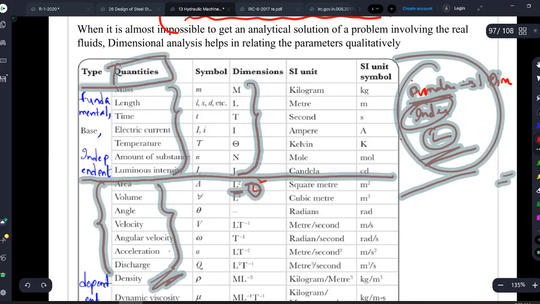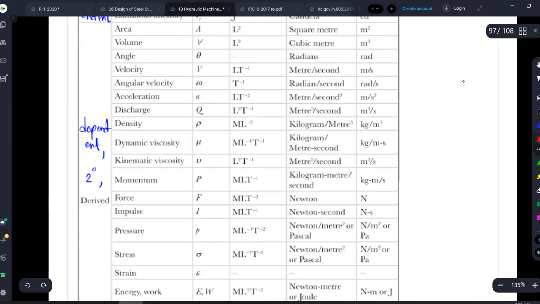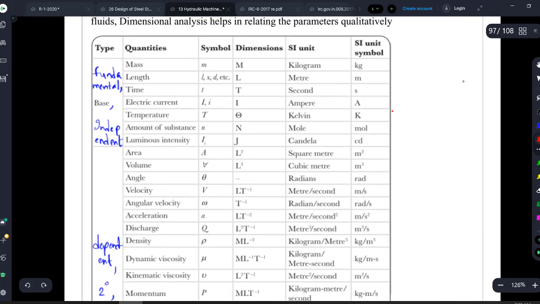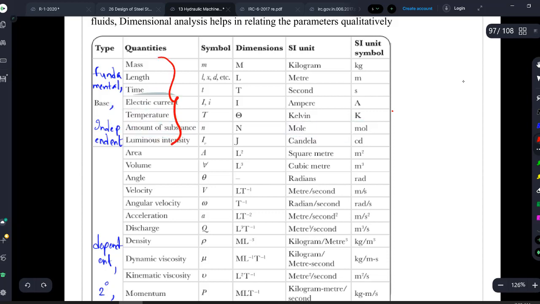All the dimensions you should be perfectly remembering. You will remember, no problem. Like electric current, we won't be using electric current in our fluid mechanics, so you can ignore that. Amount of substance is mostly used in chemistry. We won't use moles much in fluid mechanics, so you can ignore that as well. But whenever you see any term that you have read before in fluid mechanics, all those units you should know perfectly.